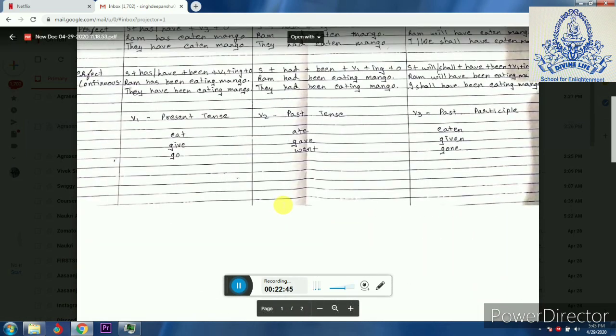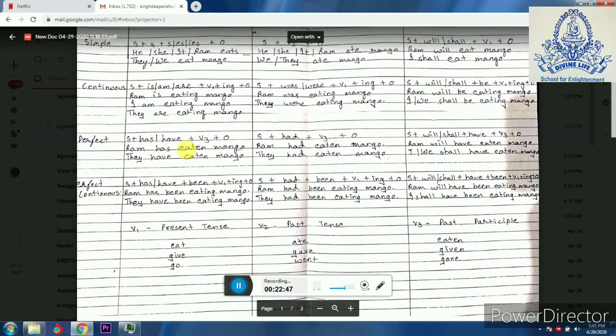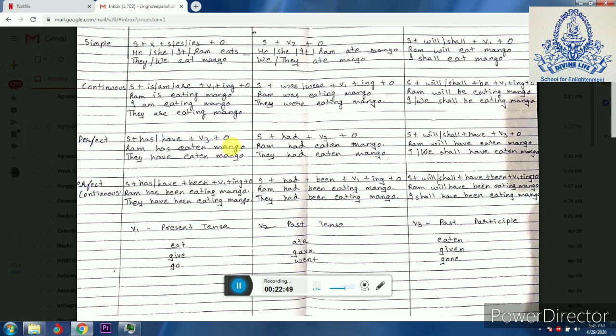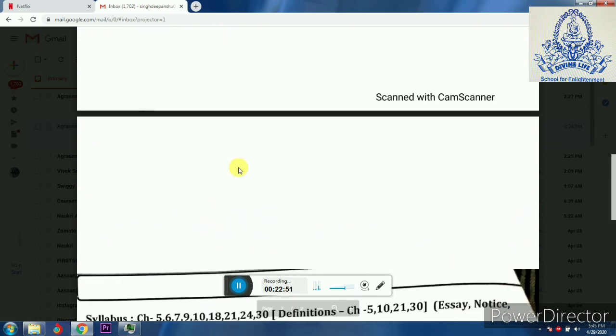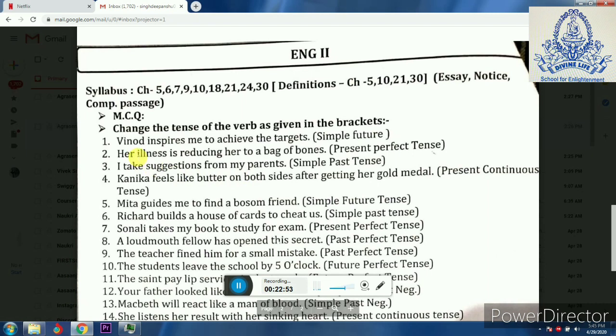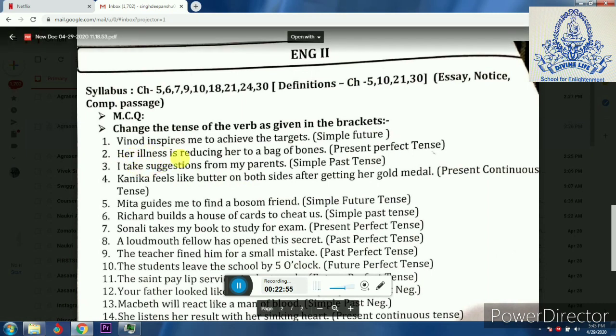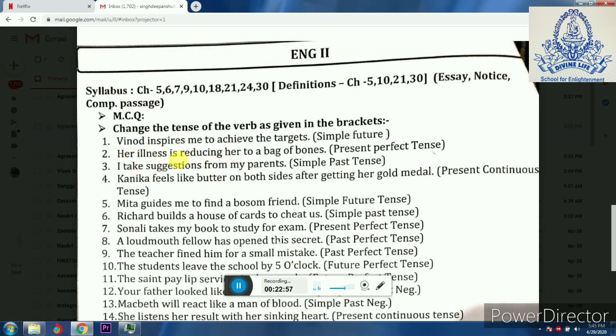What have we used? Has, have plus verb 3 plus object. So here her illness is your subject. Is reducing will be changed into has reduced. Her illness has reduced her to a bag of bones.